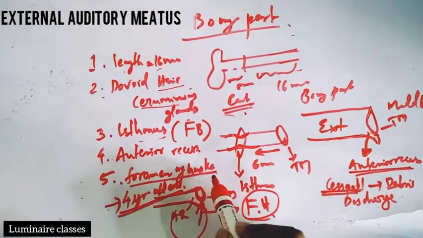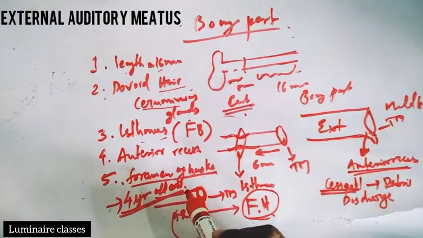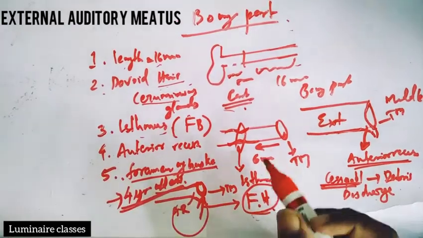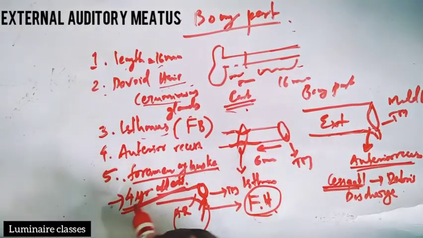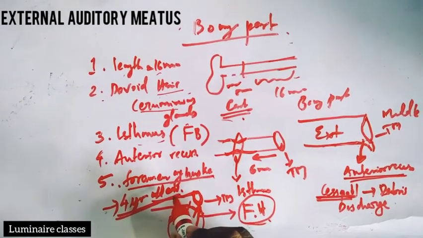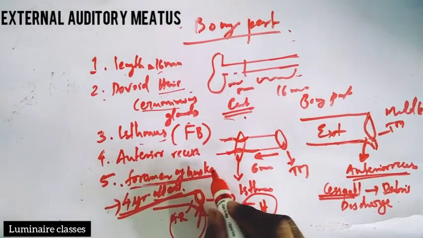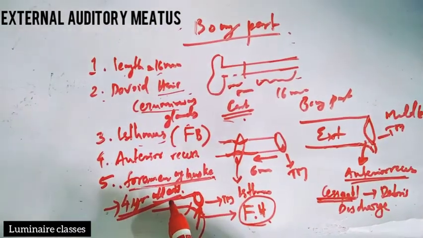Foramen of Huschke is only present up to the age of 4, and sometimes in adults also, but very rarely. It is seen mainly in 4 year old children. That is about the foramen of Huschke, and that is all about the bony part of the external auditory canal.